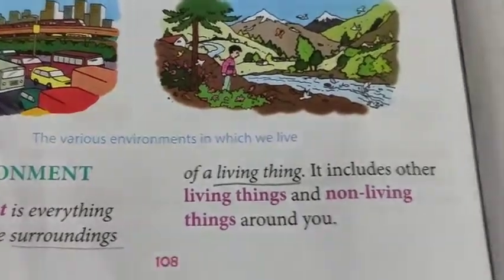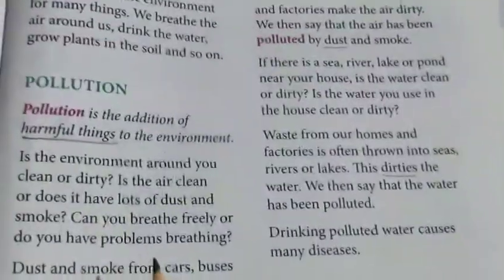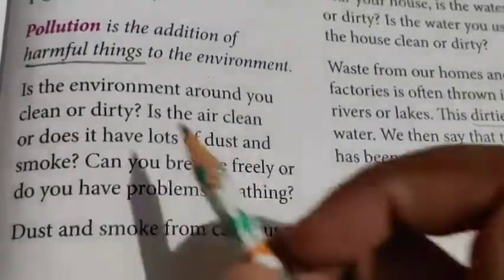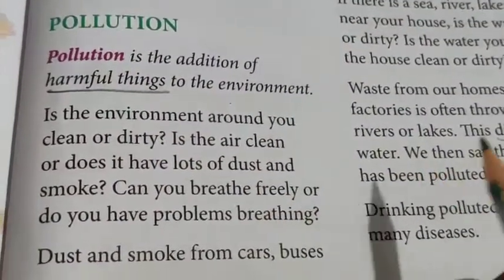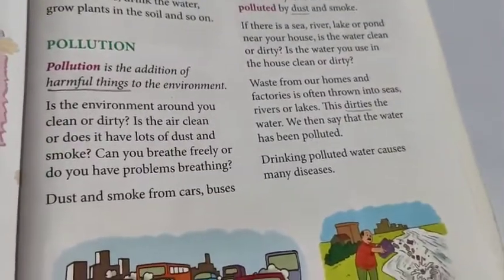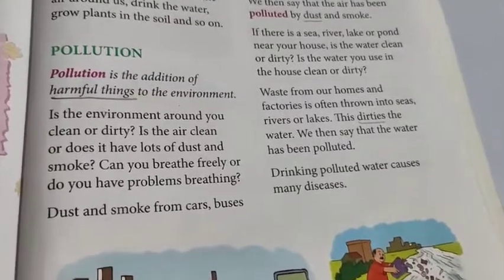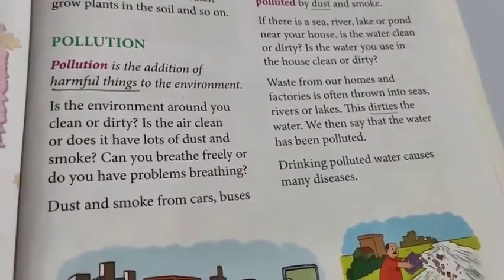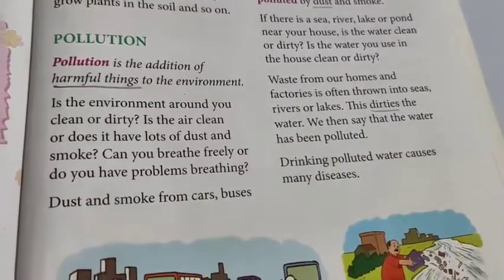After that we discussed pollution. What is pollution? Pollution is the addition of harmful things to the environment, right? Pollution is related to environment, because we are living in an environment, and pollution is the addition of harmful things.